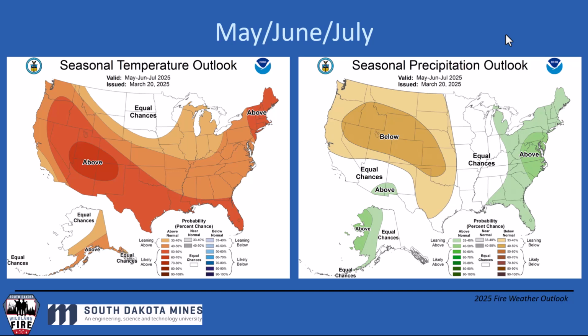I do want to point out that this was created on March 20th, and there will be another one created on, I think, the third Thursday in April. So be on the lookout for this, but they're showing similar things, expecting below average precip in the May, June, July timeframe, and above average temperatures across a lot of the United States. They said equal chances for the northern Great Plains, which means it could be above, below, or near average, but I would hedge my bets towards above average temperatures across our area as well.